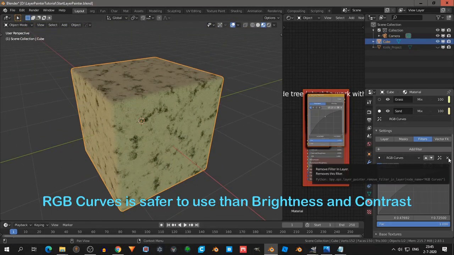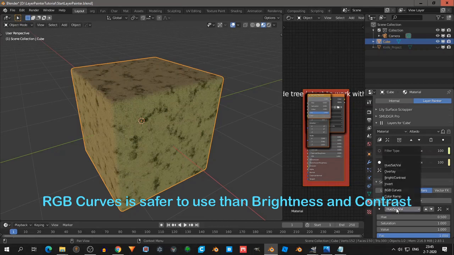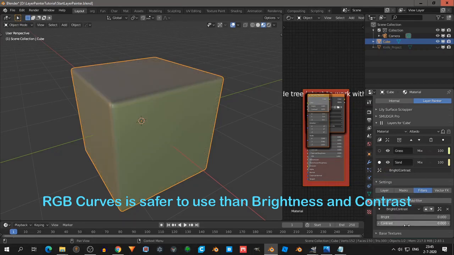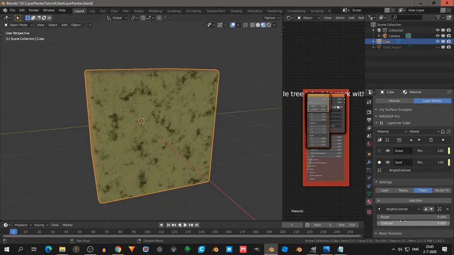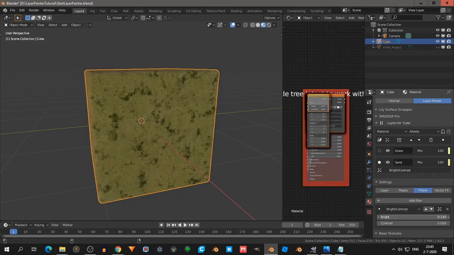Let's try the contrast. So the sand, albedo, what I want to do is go to filter, then brightness contrast. That's pretty dangerous because look at what happens.